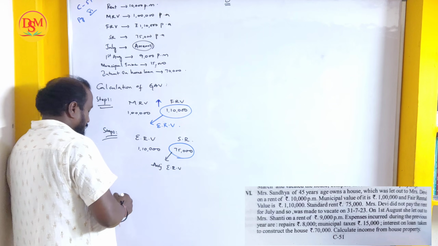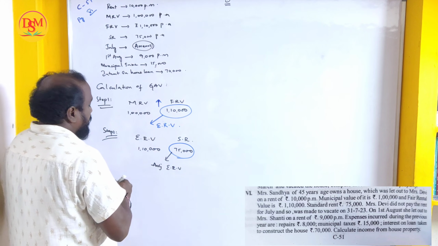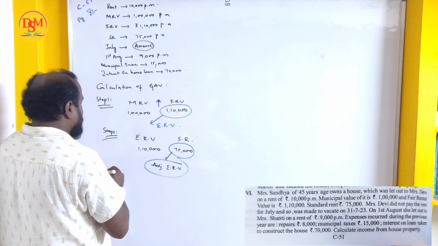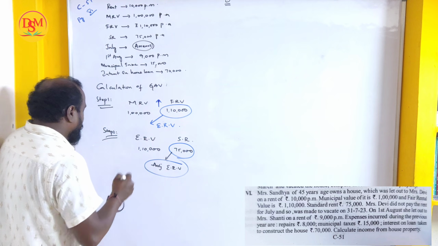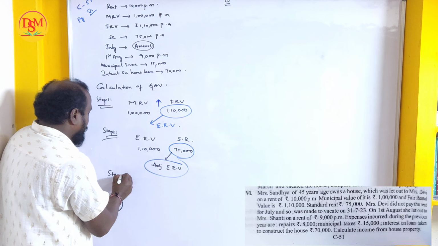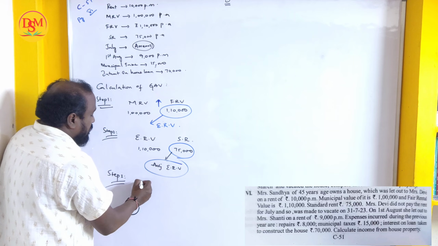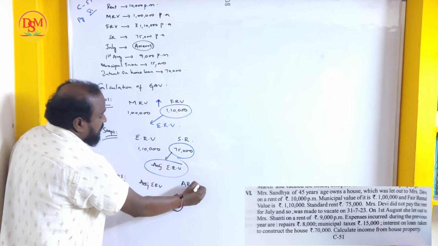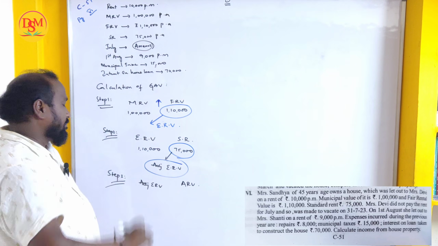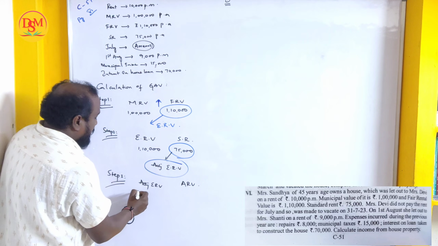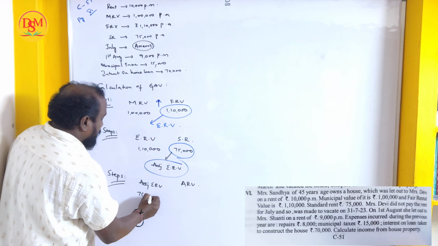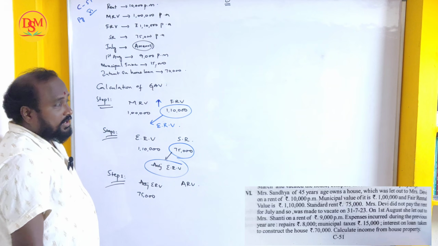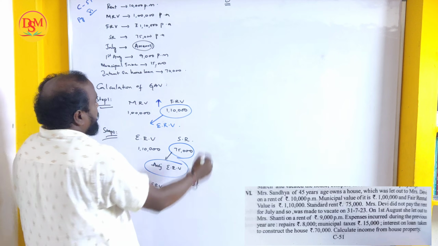What it is called as? Adjusted ERV. Now what we have to do is step number 3. Adjusted ERV and ARV, actual rental value, we have to compare. Adjusted ERV is 75,000 and ARV we have to calculate. So how to calculate ARV?